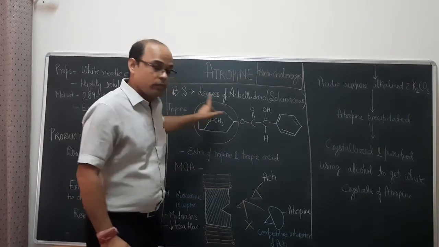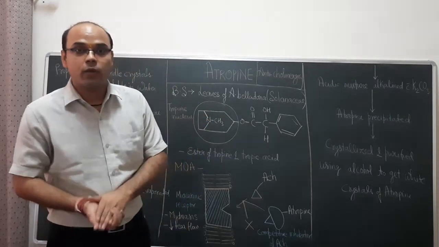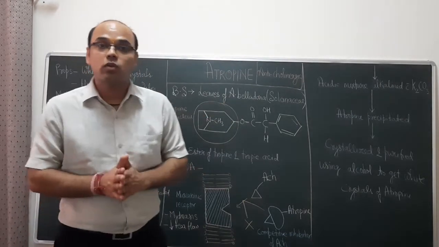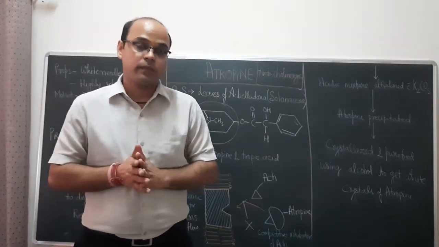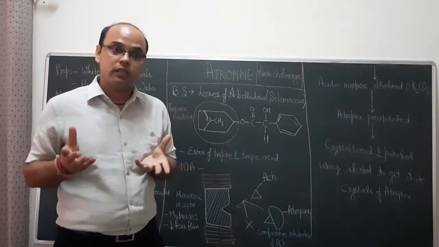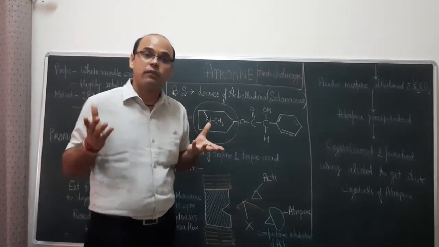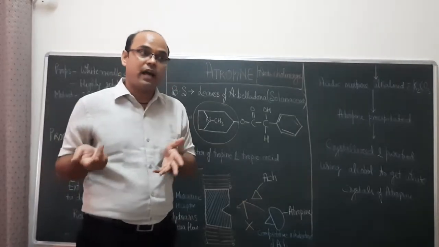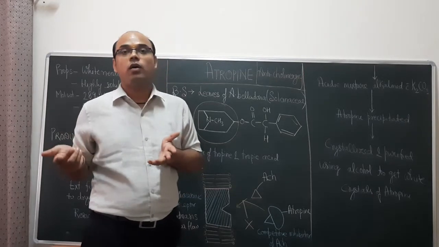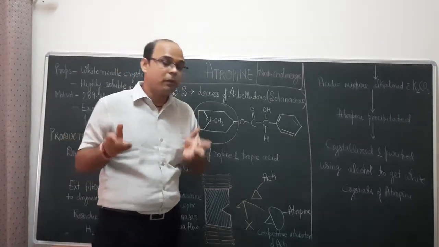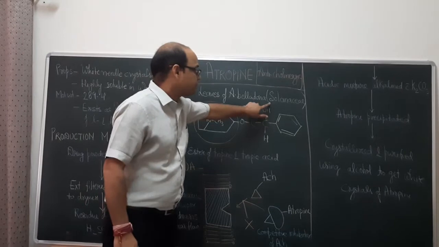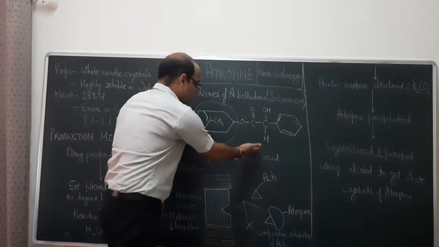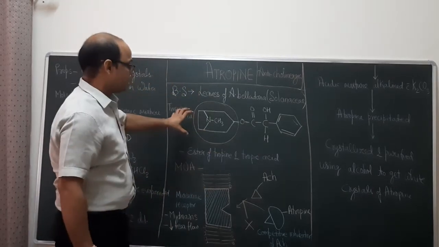It is isolated from the leaves of Atropa belladonna. The plant Atropa belladonna is also known as deadly nightshade, and the plant belongs to the family Solanaceae. So we are going to isolate atropine from the leaves of Atropa belladonna, and the plant belongs to the family Solanaceae.